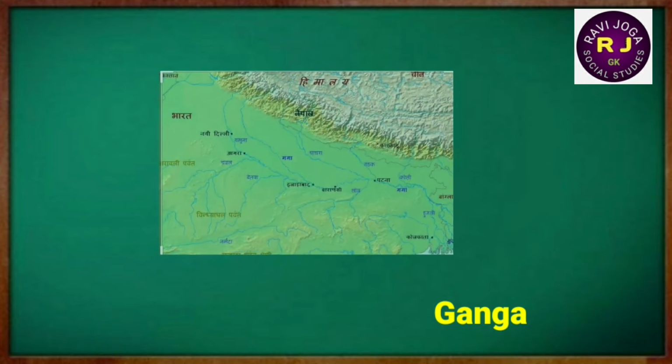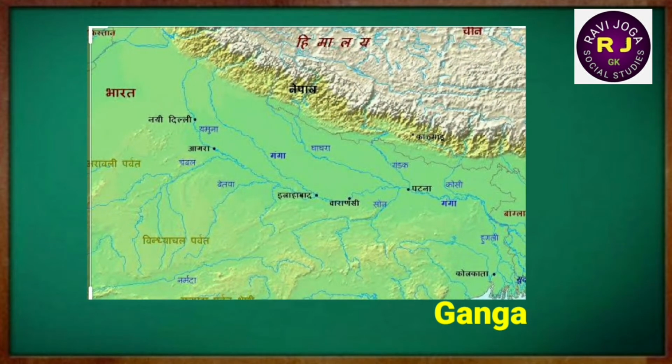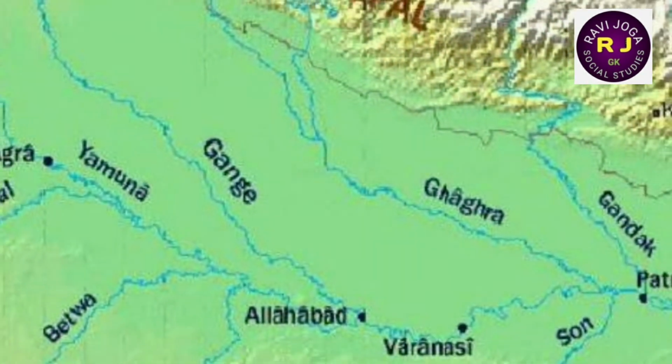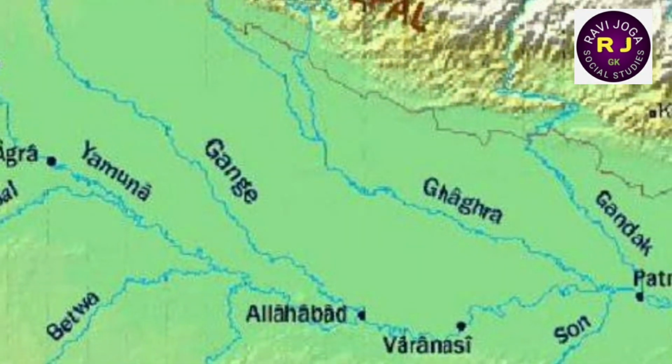The Ganga has a large number of tributaries. Most of them originate in the Himalayan ranges, some of them from the Peninsular Plateau. The main tributaries of Ganga are Chambal, Betwa, Ken, Son, Sindh, etc.